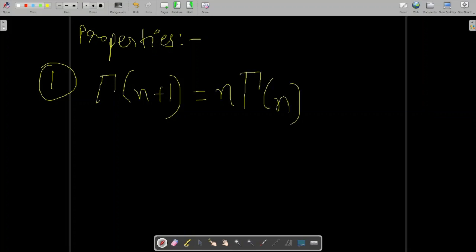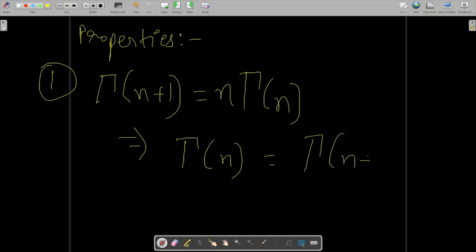Okay, this is property number one, that gamma of n plus 1 will be equal to n into gamma n. So from here we can clearly write that gamma n will yield you basically gamma of n plus 1 over n, right? This n will go in the denominator.